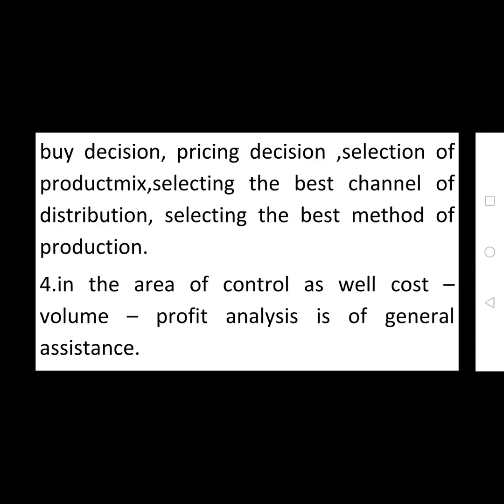The next one is the best method of production. Depending upon the company's quantity of production, its profit target and the cost of production, the organization chooses the best method which is suitable for the company.